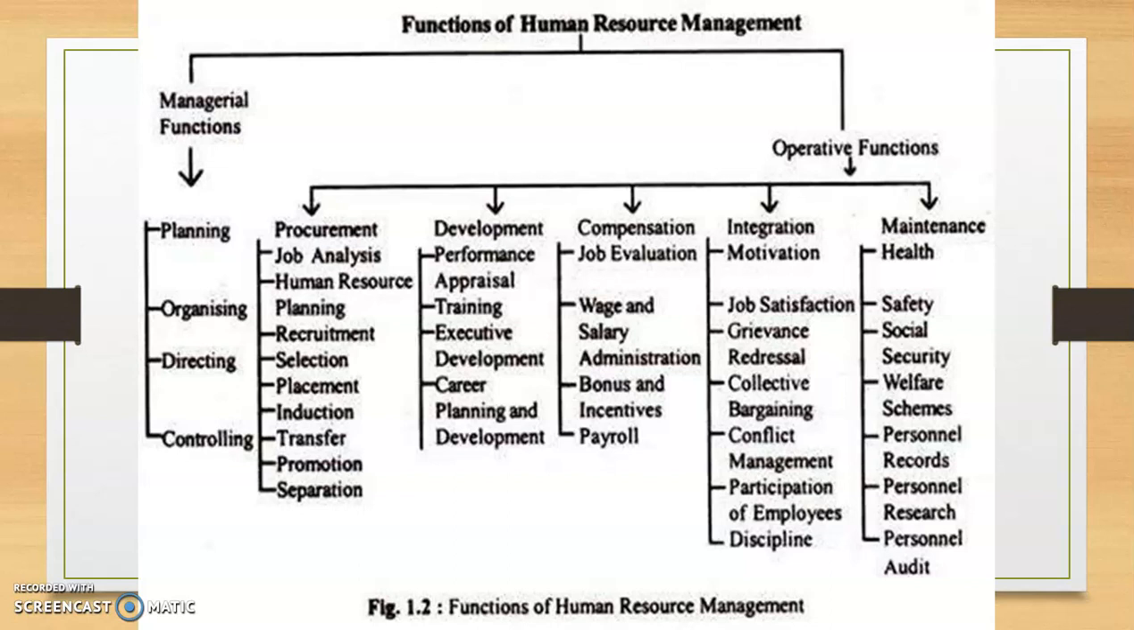So under procurement, we have functions like job analysis, human resource planning, recruitment, selection, placement, induction, transfer, promotion, separation. So all these aspects, all these tasks, they come under the function called procurement. Similarly, under development, we have performance appraisal, training, executive development, career planning and development. These come under development. Under compensation, we have job evaluation, wage and salary administration, bonus and incentives, and payroll.